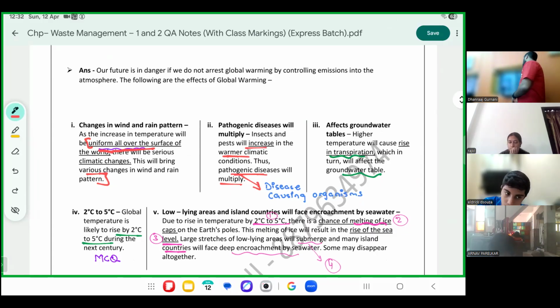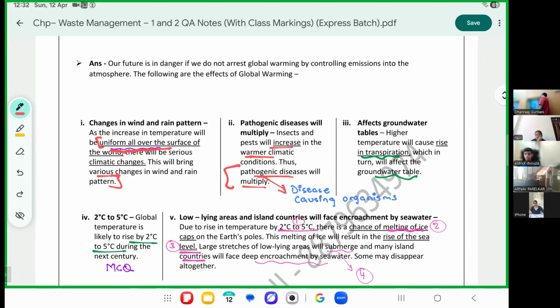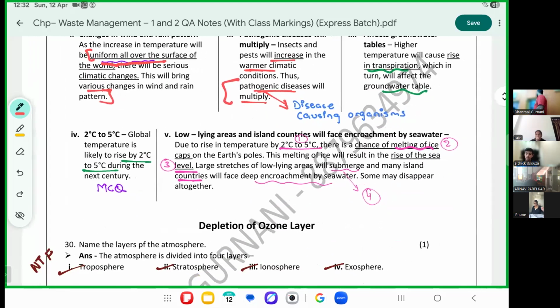Number 2, pathogenic diseases will multiply. Pathogens are disease-causing organisms. They will survive more in hot temperatures and will multiply. Higher transpiration will affect groundwater levels. Point number 4, the temperatures are expected to rise anywhere between 2 to 5 degrees.